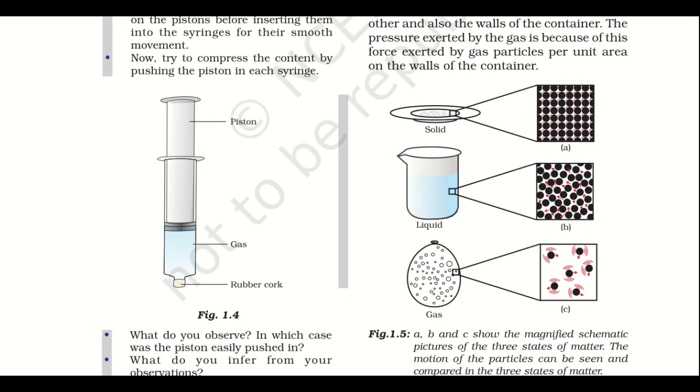While solids have fixed volume and fixed shape. They have negligible compressibility. The most compressible of all the three states of matter is gas, while the diffusion rate is also the most in gases and the diffusion rate is least in solids.